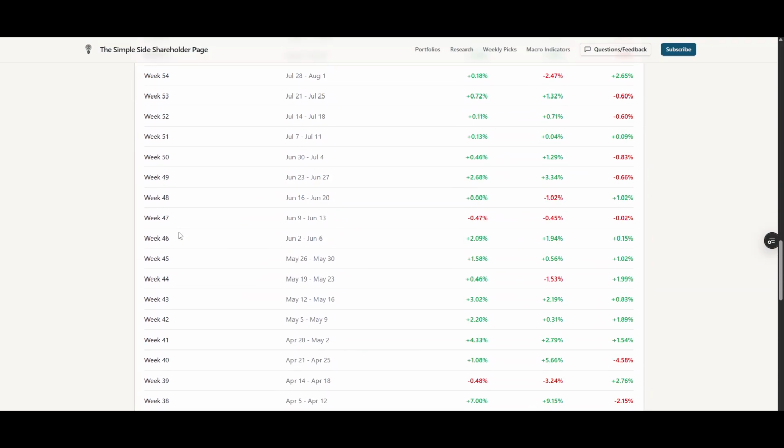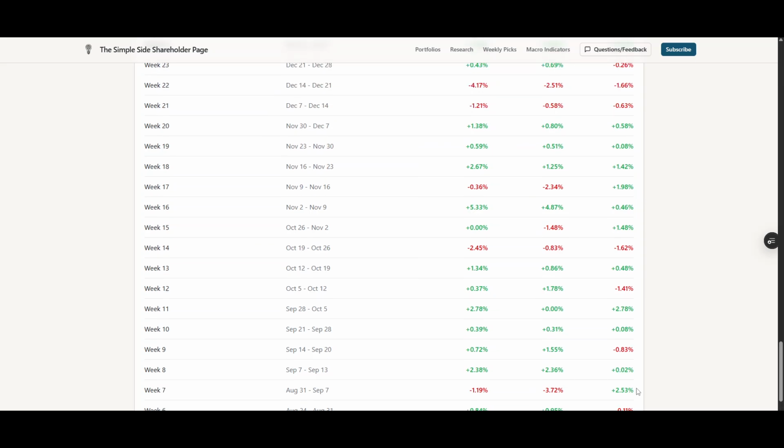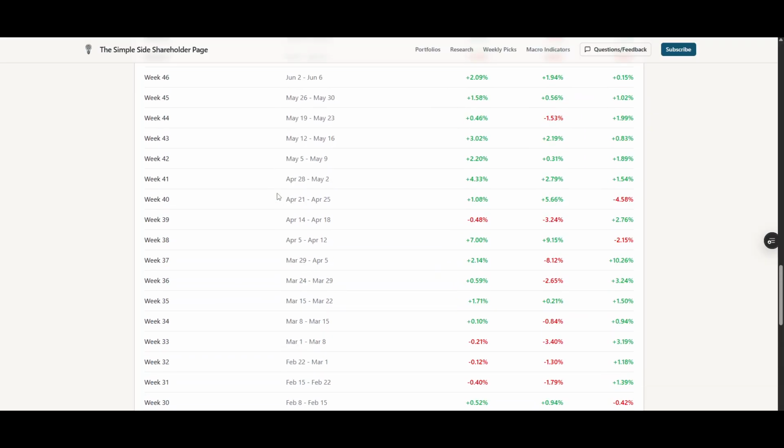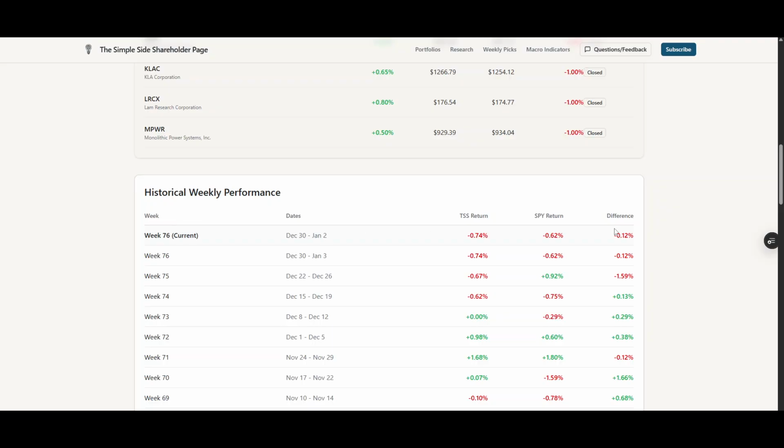Then if you scroll down, you'll be able to see every week since the beginning of time that we started this back in July, what the returns were for us, what the returns have been for the SPY, and what the outperformance has been on our end or on the SPY's end. Of course, these were all the picks in 2024. These were all the picks in 2025, and you'll see 2026 start right up here at the top when we start the next set of weekly picks.